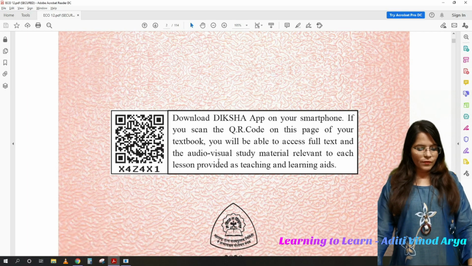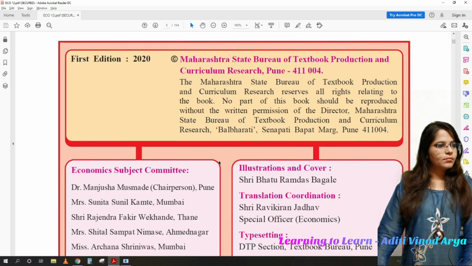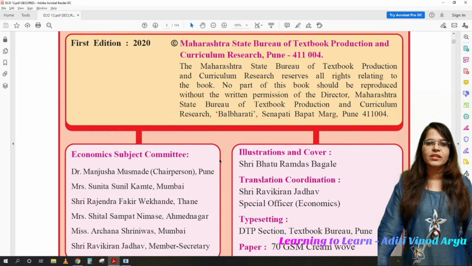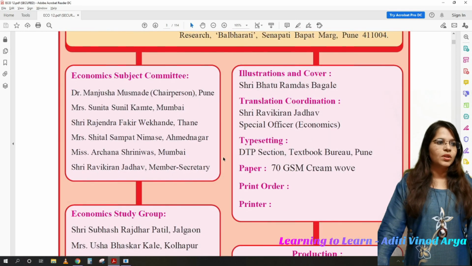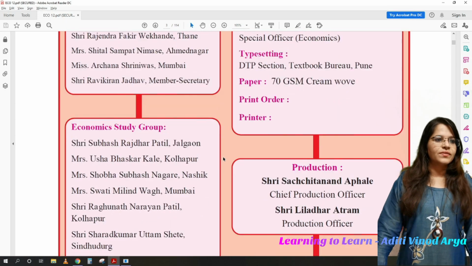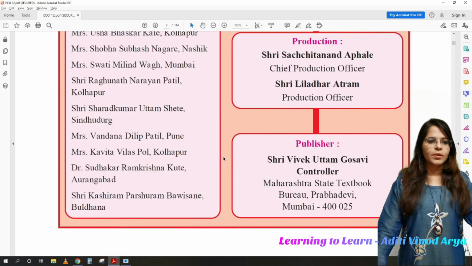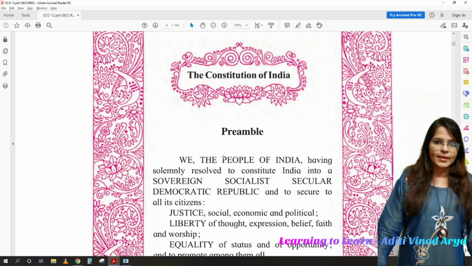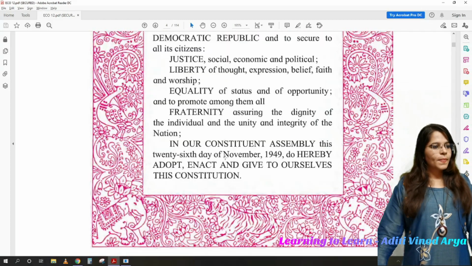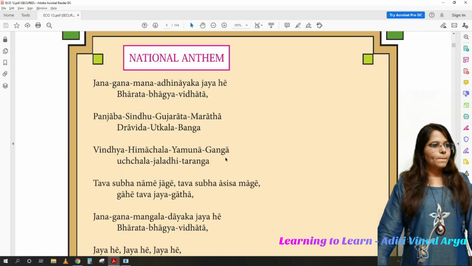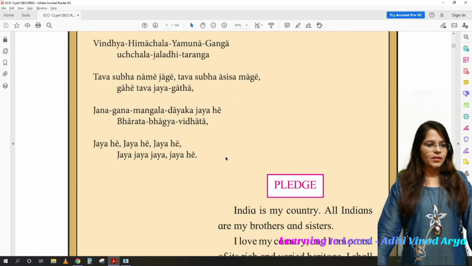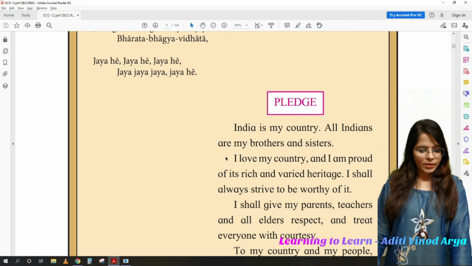Now moving forward, this is everything about the book: who actually created it, the creative team, the committee, the illustrators, and all the people who have done work in this book. This is the national anthem and the pledge.